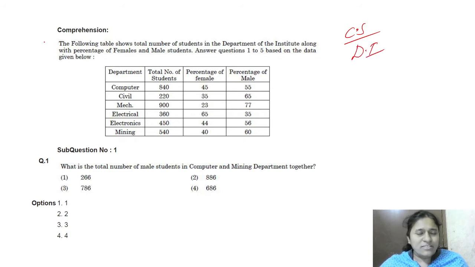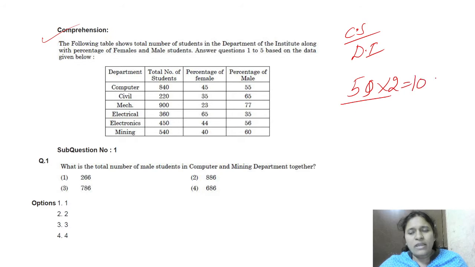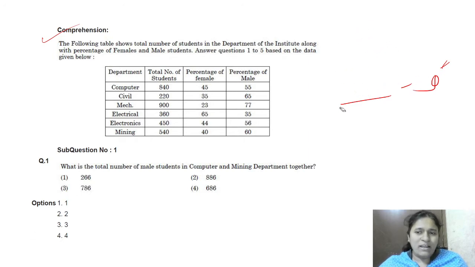Okay friends, this is the given question. We will see how to solve this question. There will be 5 questions, 5 into 2, 10 marks for the data interpretation. I hope all of you know, it is very important friends. Don't neglect this mathematical aptitude and data interpretation.